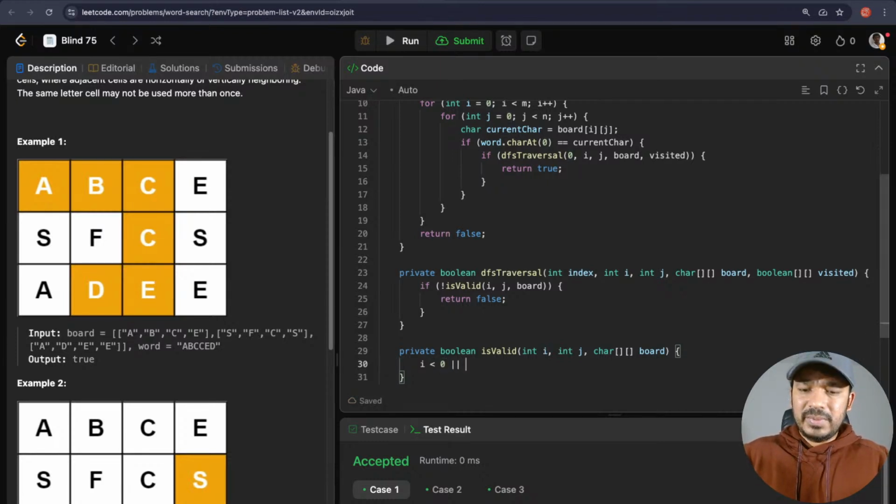Or if j is less than 0, it's not valid. Or if i is greater than or equal to board dot length, then also it's not valid. Or j is greater than or equal to board of 0 dot length, then also it's not valid.